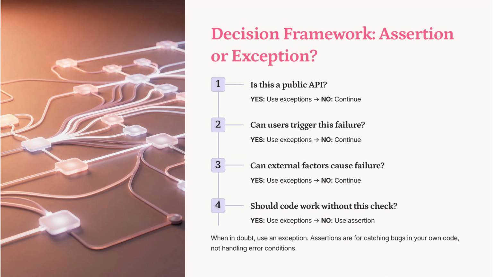Deciding between assertions and exceptions involves key questions. Is it a public application programming interface? Can users trigger the failure? Can external factors cause it? If yes, use exceptions. If the code should work without the check, use assertions. Assertions catch internal bugs, while exceptions handle user or external errors.